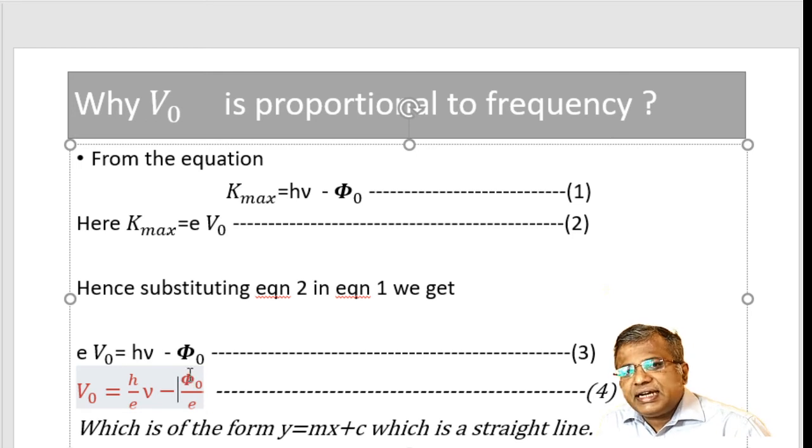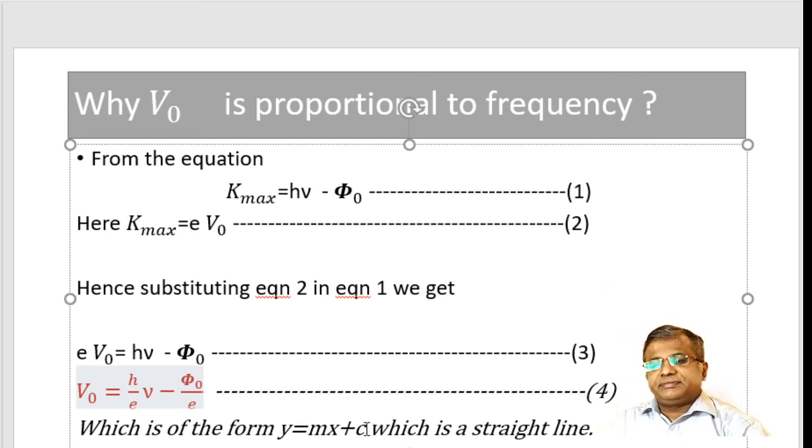We should understand that for a given metal, phi naught will always remain constant for a given metallic surface. Say if I am using sodium, phi naught, which is the work function, will always remain constant. e remains constant, so phi naught by e can be compared to c in the equation of a straight line.